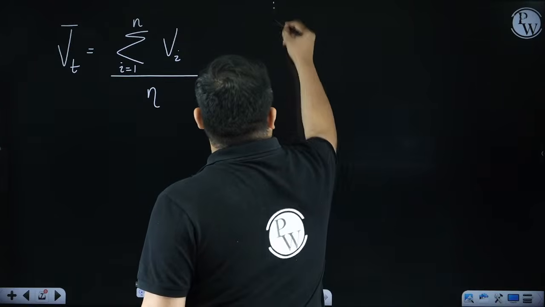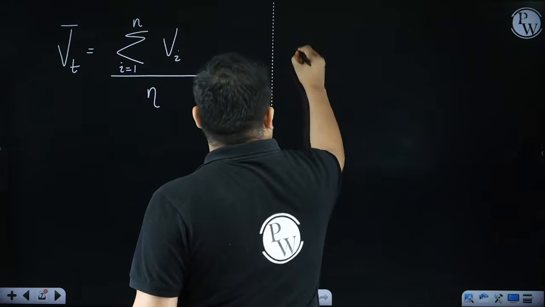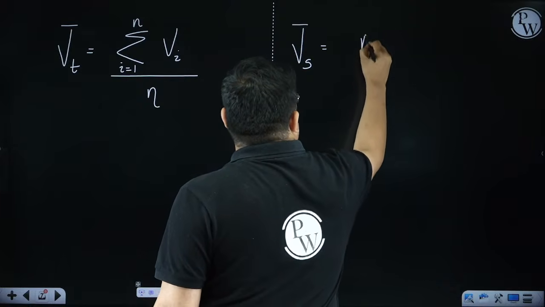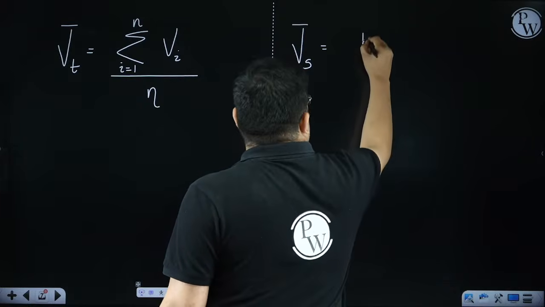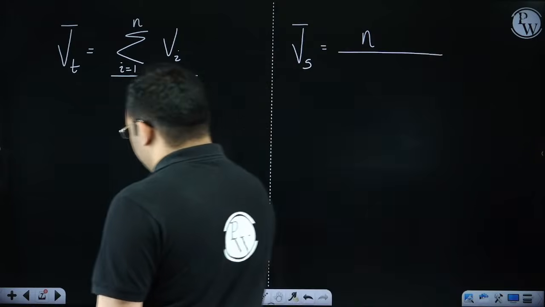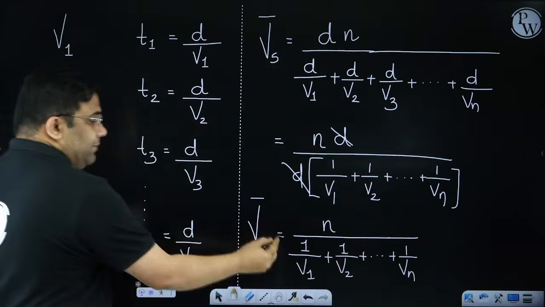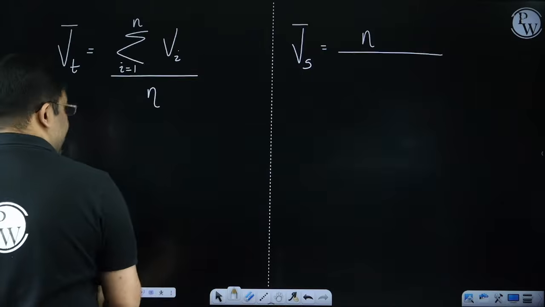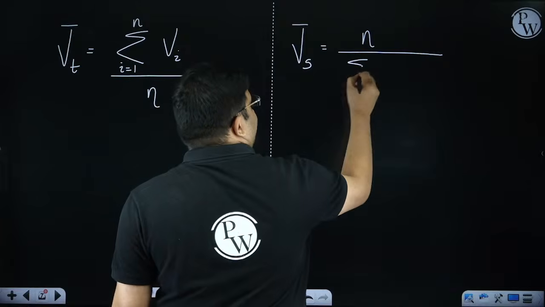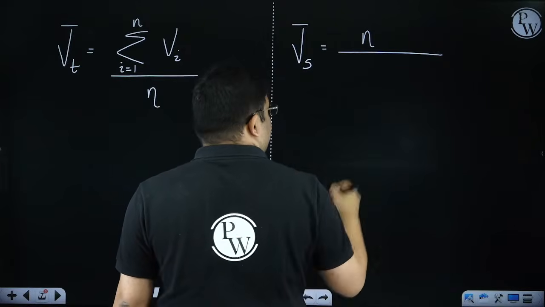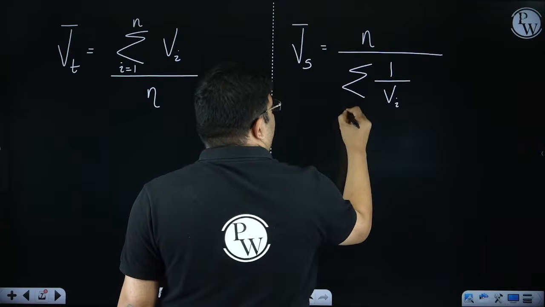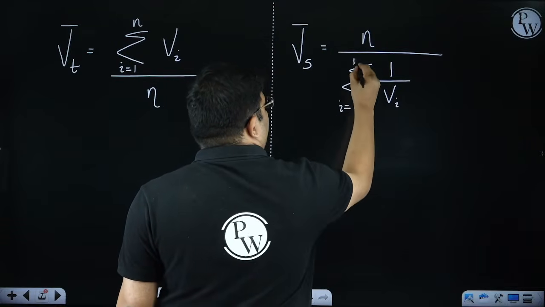Now when I write down the space mean speed, what will be the formula? The space mean speed is equal to n divided by 1 by V1 plus 1 by V2 plus dot 1 by Vn. So here I write summation of 1 by Vi, where i varies from 1 to n.